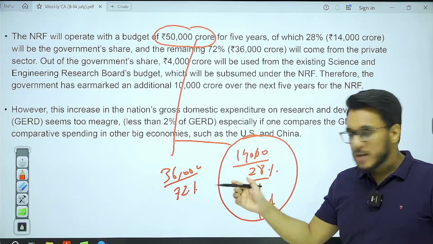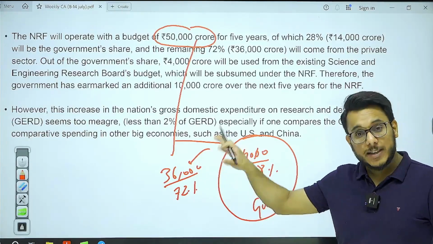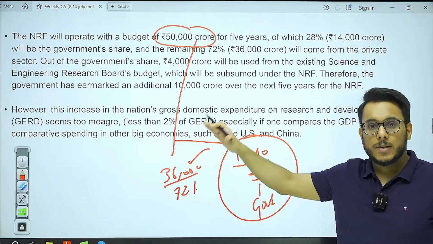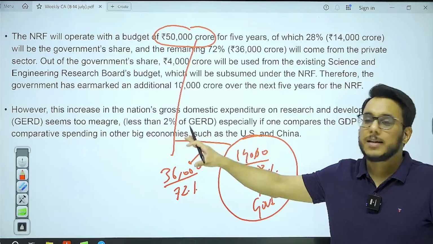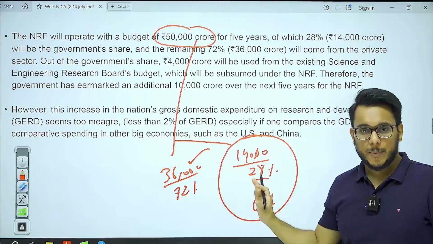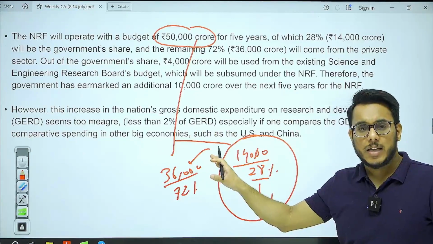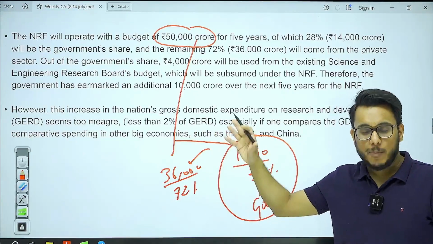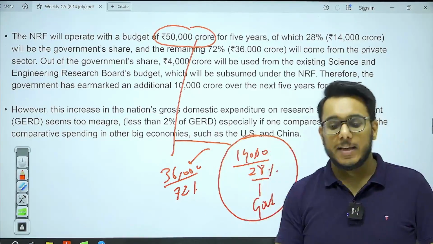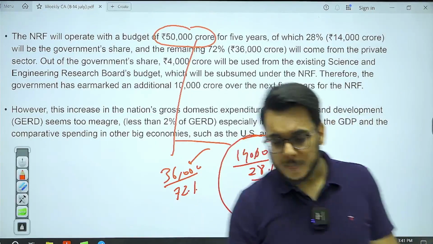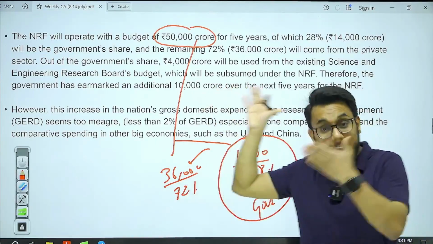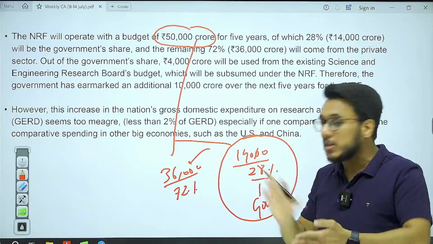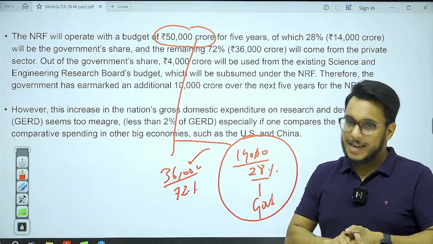The rest, 72%, that is the 36,000 crore rupees, they expect to mobilize from the private sector. This is the budget. First of all, the issue that comes here is that we say a minimum of 2.5% of GDP is to be spent on R&D. But just a 50,000 crore rupee budget, that too for 5 years, with the government share only 14,000 crore rupees, is very much less.